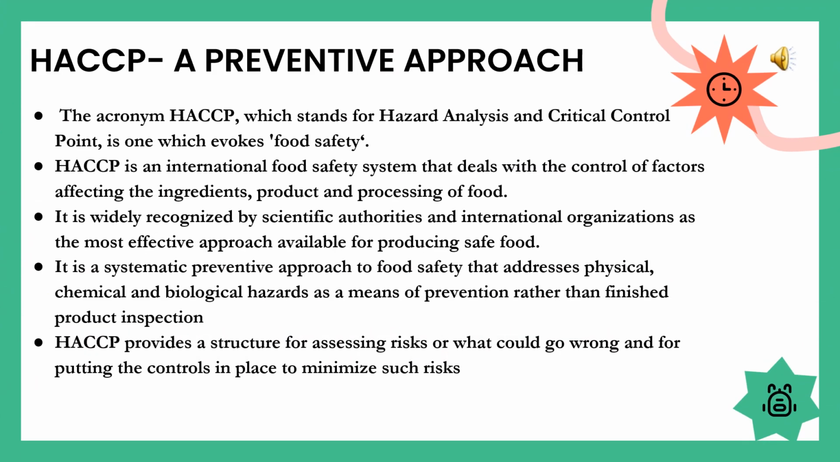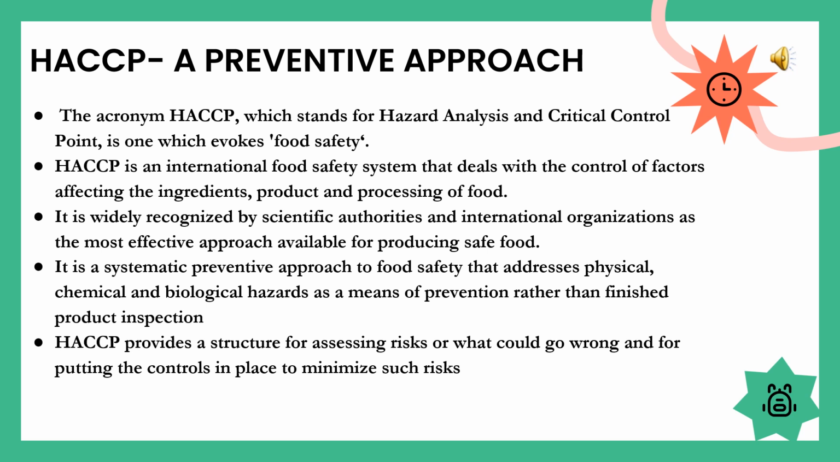Now let us look at HACCP as a preventive approach. The acronym HACCP stands for Hazard Analysis and Critical Control Point, and it is one of the approaches that evokes food safety. Basically, HACCP is a systematic preventive approach to food safety wherein the physical, chemical and biological hazards are addressed and their prevention is aimed rather than the inspection of the finished product.